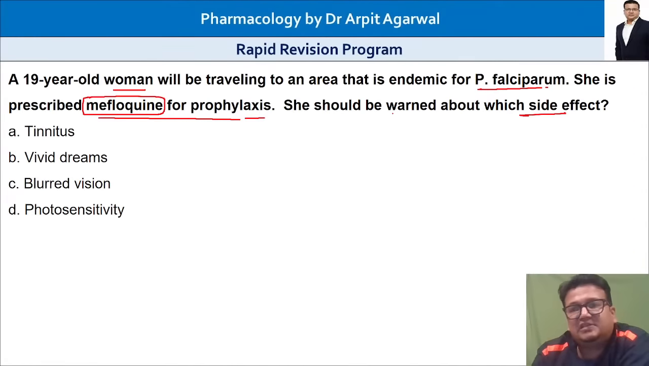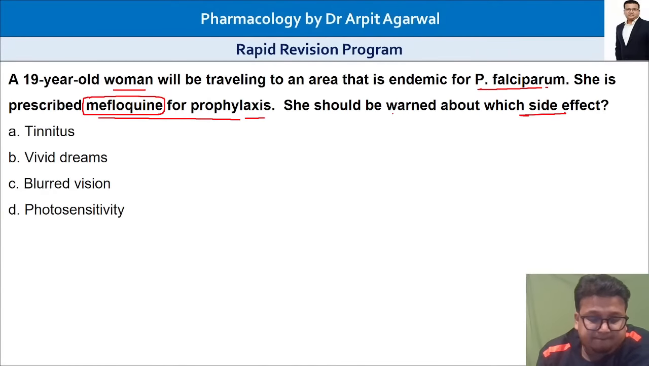So she has been prescribed mefloquine. What should the doctor tell her? Which side effects can occur? Tell me. Side effects of an important drug. Malaria prophylaxis is very commonly asked. Mefloquine is the drug for long-term prophylaxis of malaria in India. What is the important side effect when we talk about mefloquine? Is it ringing in the ear (tinnitus), vivid dreams, blurring of vision, or photosensitivity? Which side effect should this woman be warned about? Tell me.